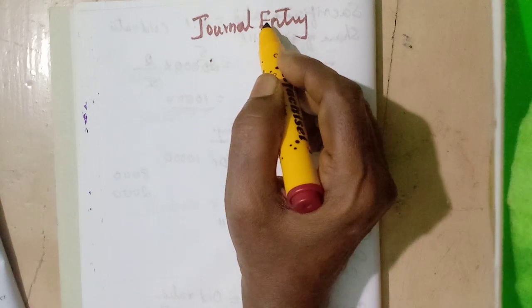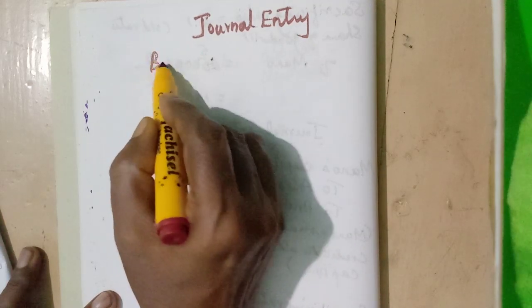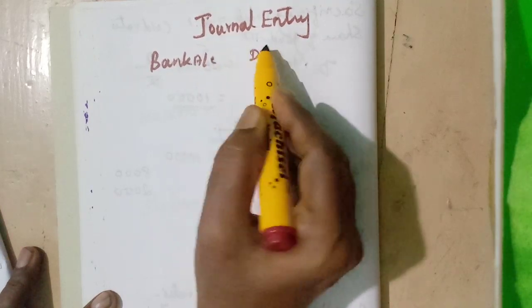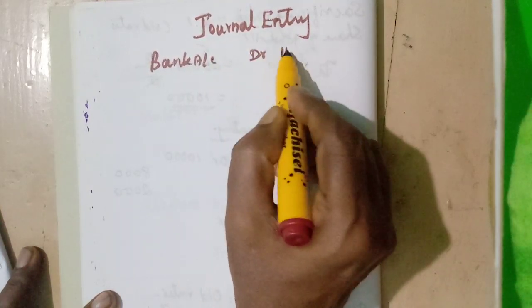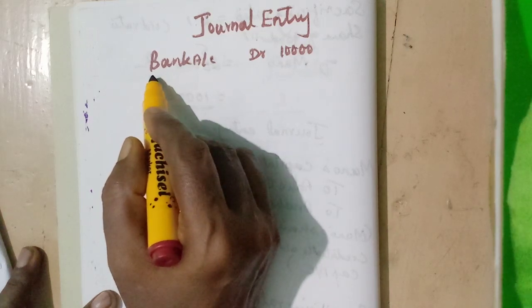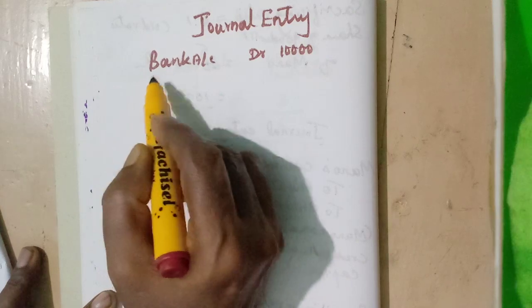Okay, how do we do it? Here he brings in cash, so we can first write Bank account debit. How much is he bringing in cash? 10,000. Then for the new partner, in the fluctuating capital method, it is the current account only, isn't it?